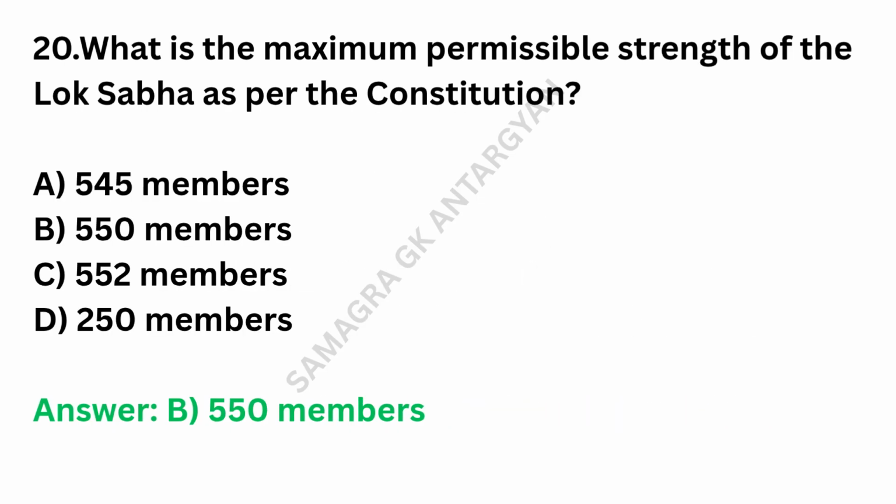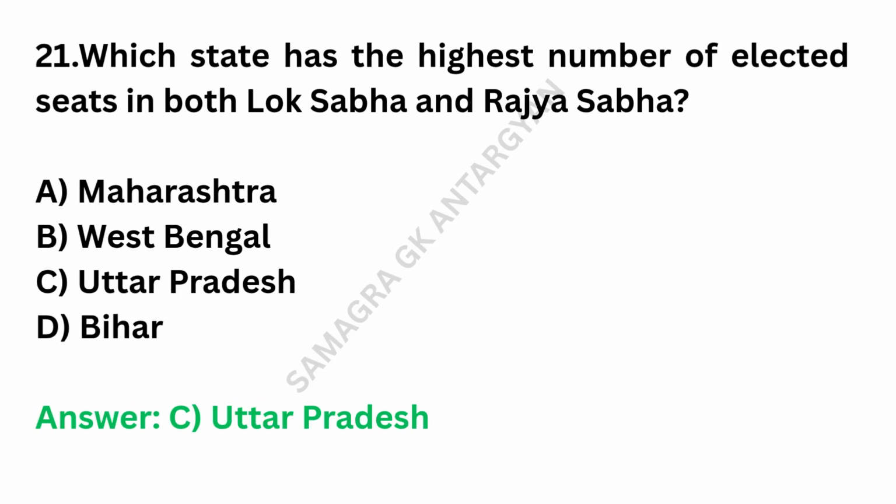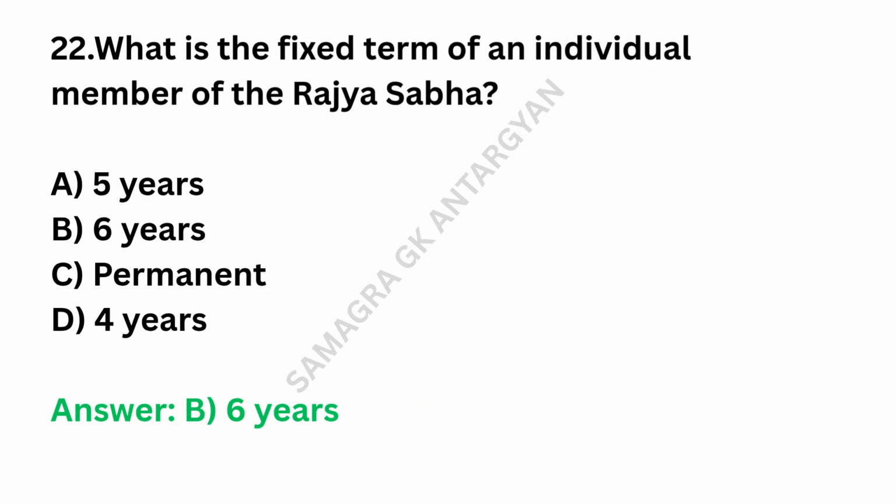What is the maximum permissible strength of the Lok Sabha as per the Constitution? Answer: 550 members. Which state has the highest number of elected seats in both Lok Sabha and Rajya Sabha? Answer: Uttar Pradesh. What is the fixed term of an individual member of the Rajya Sabha? Answer: 6 years.